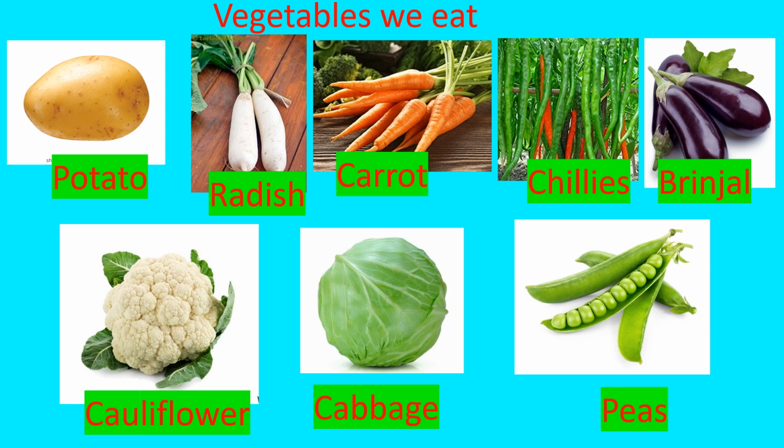Let us see some examples of vegetables. They are potato, radish, carrot, chili, brinjal. And now in winter, there are some good vegetables that we get. They are cauliflower, cabbage, pea, etc. Children, remember that potato, radish, carrot grow underground.